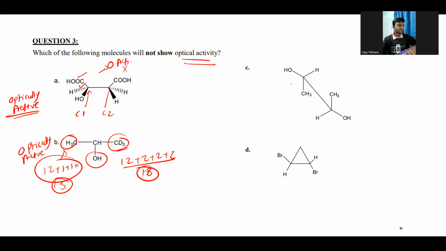In the next one, the C1 has the methyl, hydrogen, and the hydroxy. These three different groups are attached here, right? So this is the chiral carbon atom. And if you see here, it has the hydroxy, methyl, and the hydrogen, so all three groups are different. And this side is OH as well as CH3. This entire group is different. So this is also optically active.